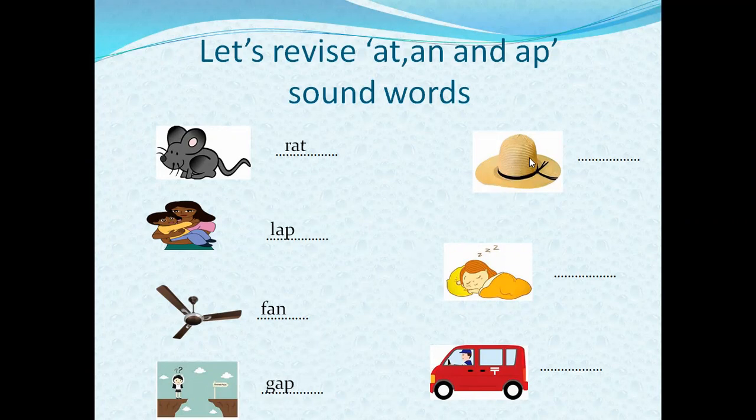Now, which picture is this? Yes, this is a hat. What is the spelling of hat? H-A-T, hat. Now, which picture is this? This is nap. N-A-P, nap. Now, which picture is this? It is a van. V-A-N, van. Well done, everyone. I hope you all know all these spellings very well.